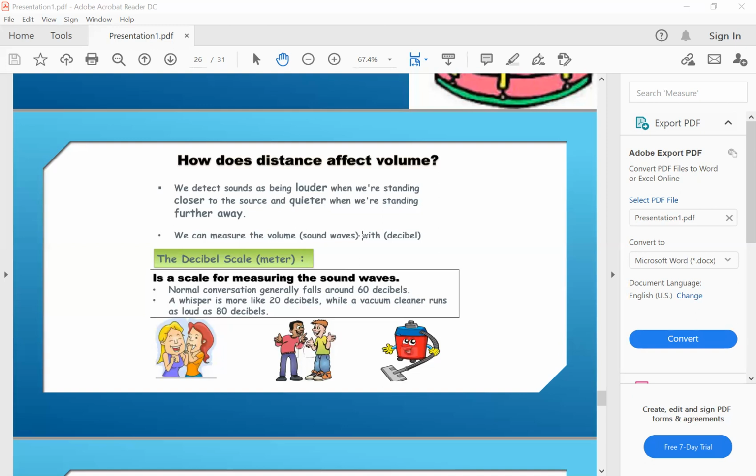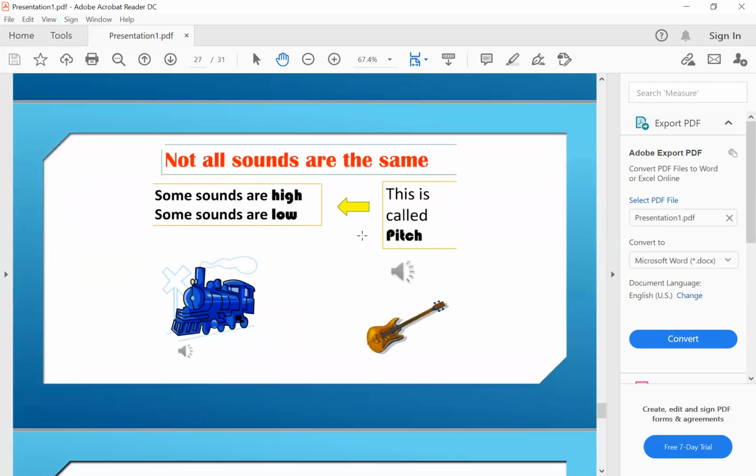For example, 20 decibels is a quieter sound, but 80 decibels is a loud sound. And 100 decibels is louder than 80 decibels. So by increasing the number of decibels, the sound volume increases. Now in this part, we are going to talk about something else about sound.